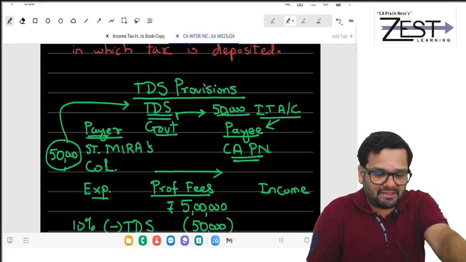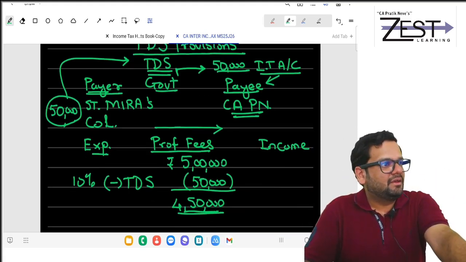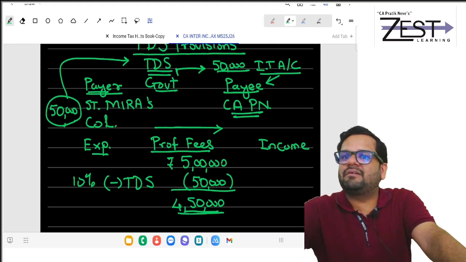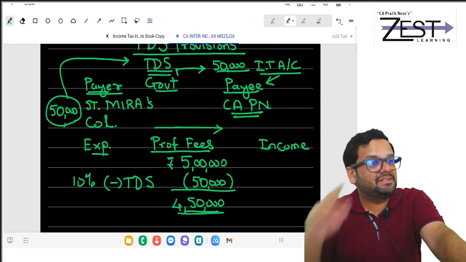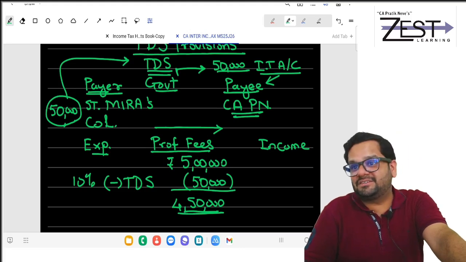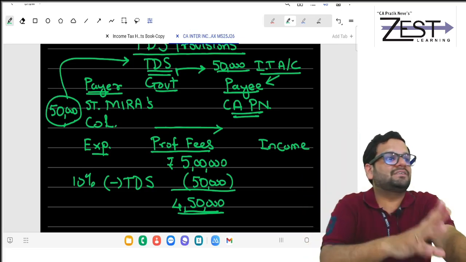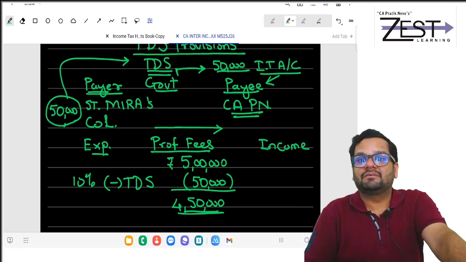see, actually, the payer is there in St. Mira's College. They are least bothered. Even if they pay 5 lakh directly in my account, their expense is 5 lakh. Or they may pay 4.5 lakh in my account and 50,000 in the government account. Their headache increases when they do this TDS. Their headache increases, but they should take that headache, because if they don't, more headache, they will have to disallow.